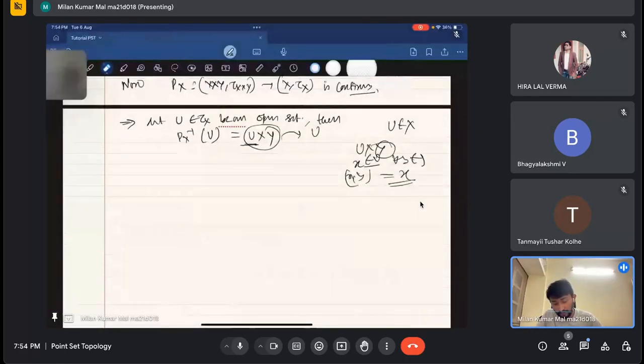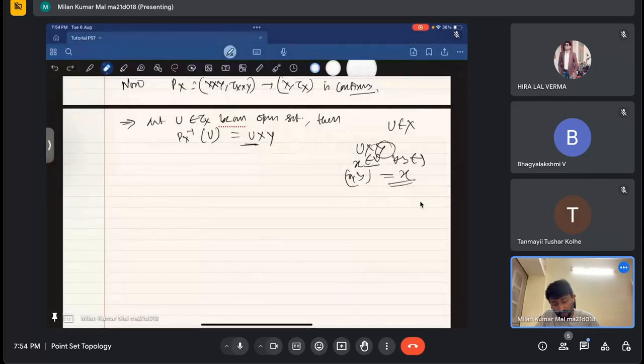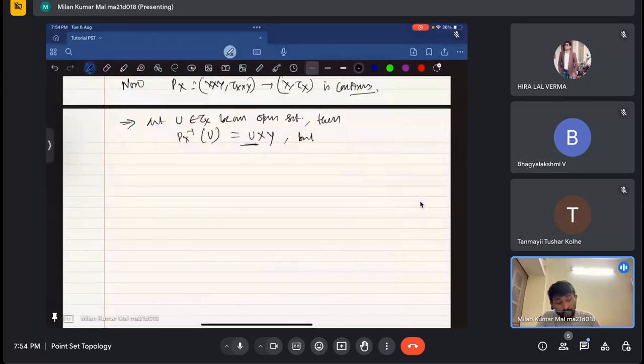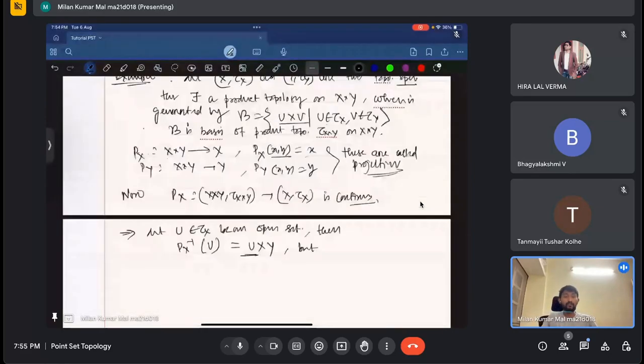If there is a problem, please share, because these are important things. These are building blocks. You should not be confused or in doubt here. This is an element of the basis, U cross V, where U is coming from tau X and V is coming from tau Y. U is coming from tau X by definition, and Y is always coming from tau Y, because tau Y is a topology, so it contains the empty set and the full set.